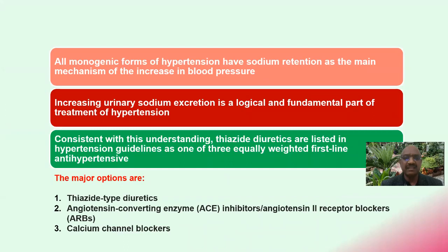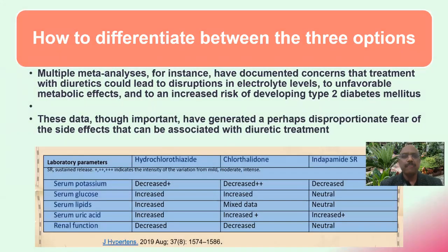Consistent with this understanding, thiazide diuretics are listed in hypertension guidelines as one of the three equally weighted first-line antihypertensives. You are well aware that the options are the ACE inhibitors, ARBs, calcium channel blockers, and now at third position, the thiazide type of diuretics. So how to differentiate between these three options?